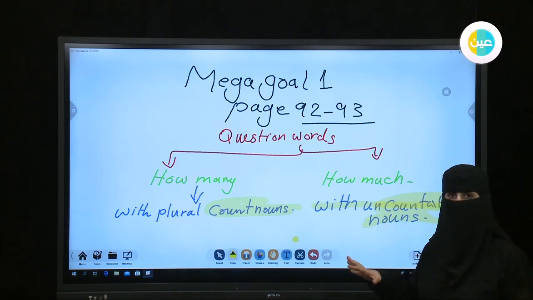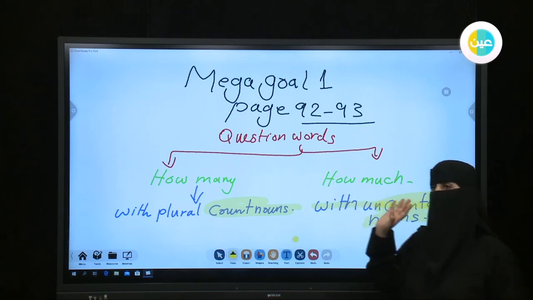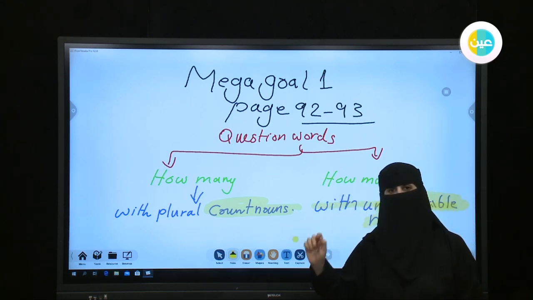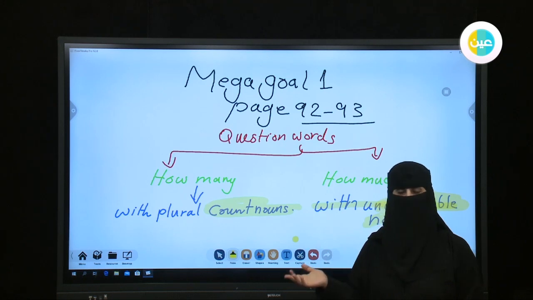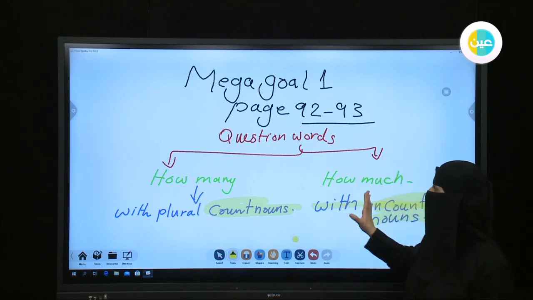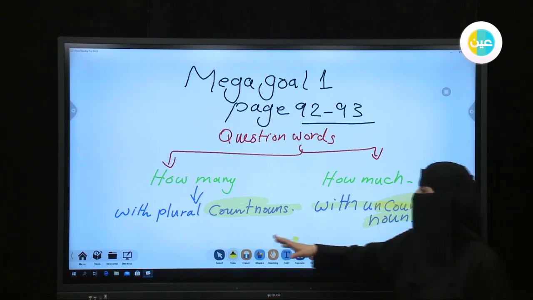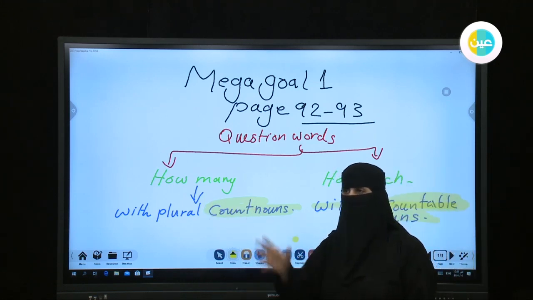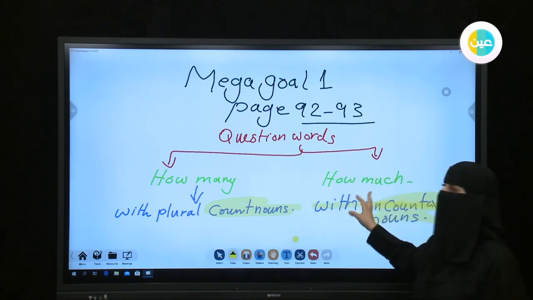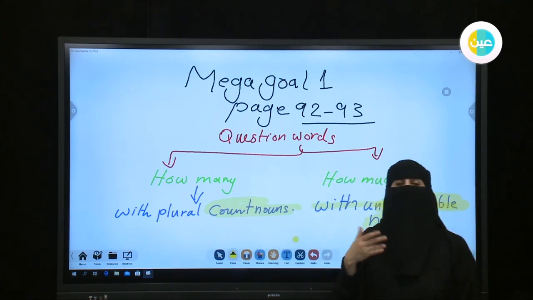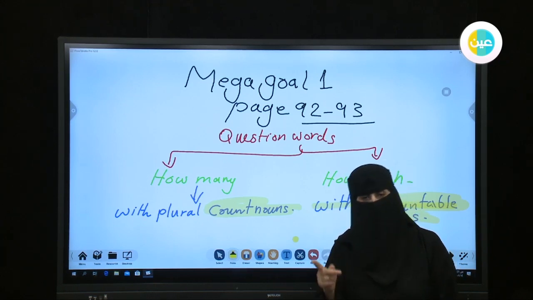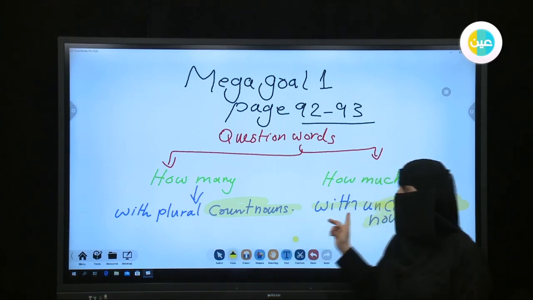Again, today inshallah we have the form of question words that begin with how many and how much. We should know the meaning of how many and when I will use it, and how much and when I should use it. As we discussed before, how many is used with plural countable nouns. If you have something you can count, we should use how many. And if you have something you cannot count, we should use how much.